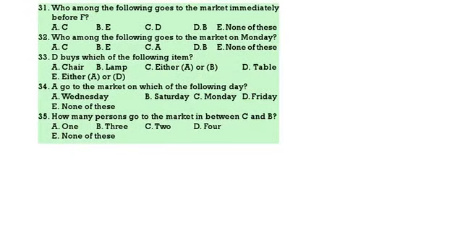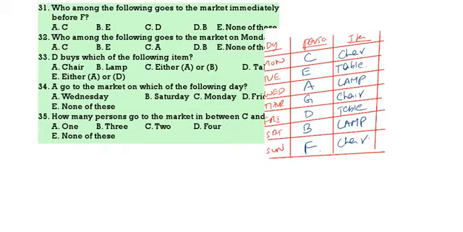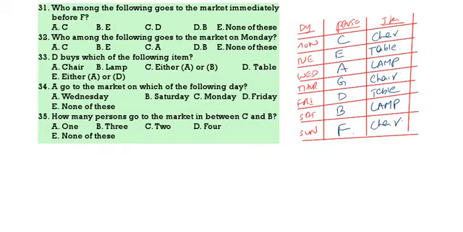Who is going to market immediately before F? So immediately before F, who is going to the market? B. B is the correct answer. Who among the following is going to the market on Monday? C. D buys which item? Table. A goes to the market on which day?